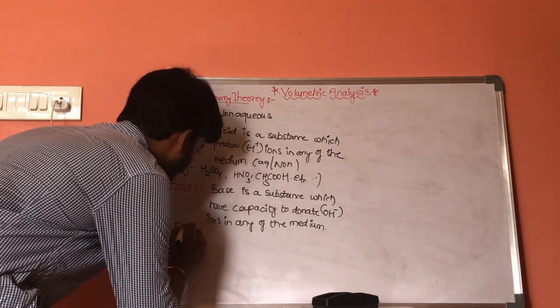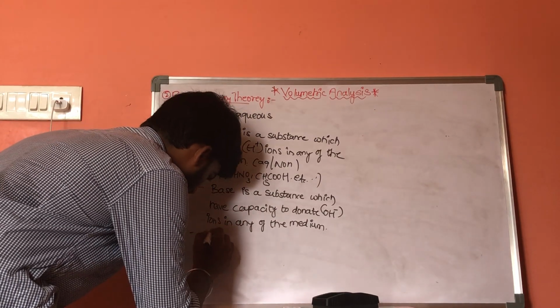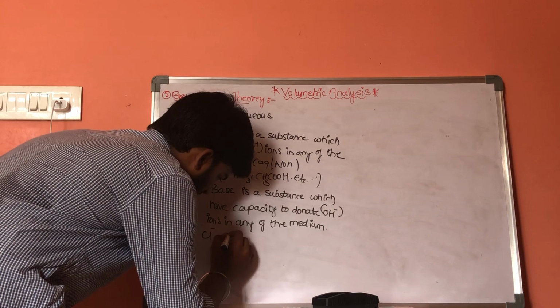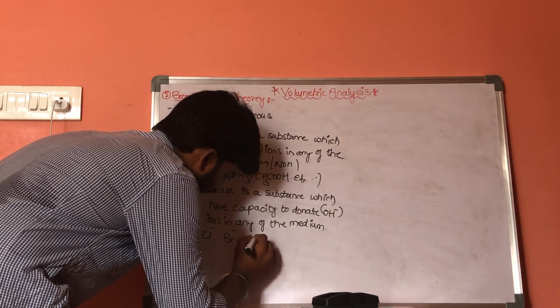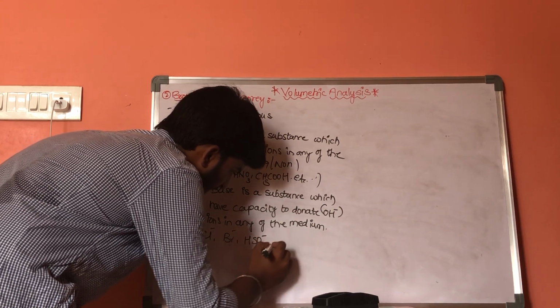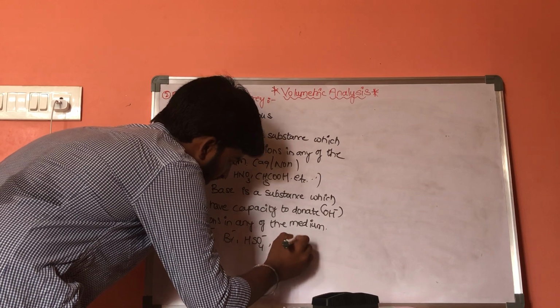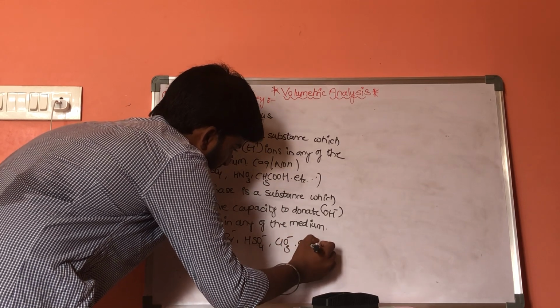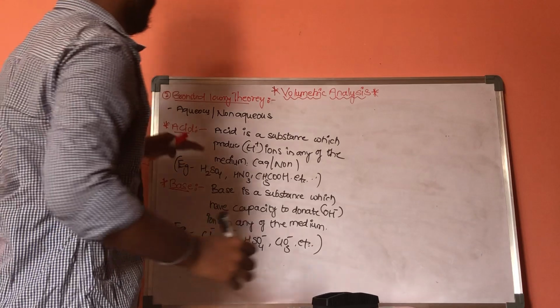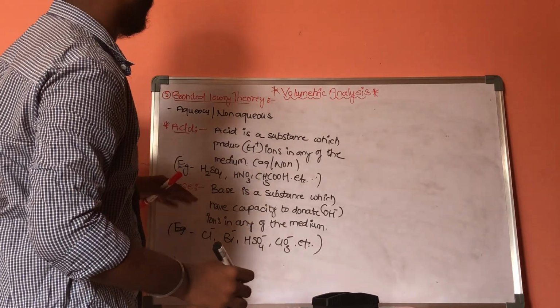Example Cl minus, Br minus, HSO4 minus, ClO3 minus, etc. This is about acid and base.